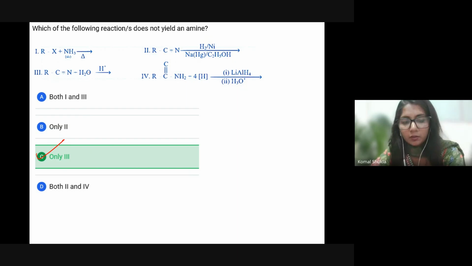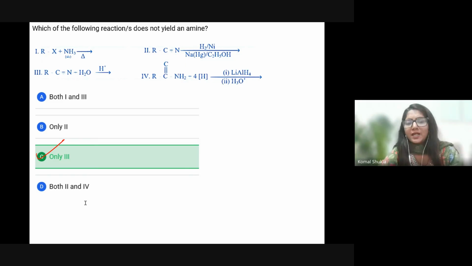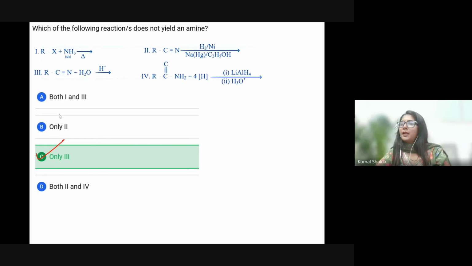Can anyone tell me the products for the first one? A mixture of primary, secondary, tertiary amines and quaternary salt. That's great. NH3 is going to react, that's why definitely a mixture of primary, secondary, tertiary amines will form. What about the second one? Akshara, you tell me what is the answer for the second option? RCH2NH2. You can say that it is a reduction of nitriles. Fine. Yes, hydrogen is getting attached to the carbon as well as nitrogen, right?